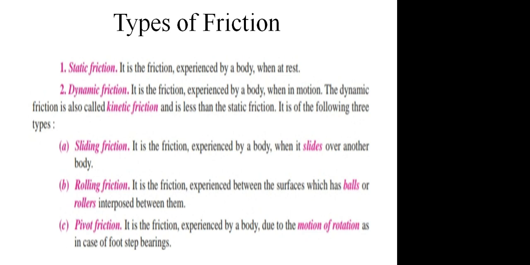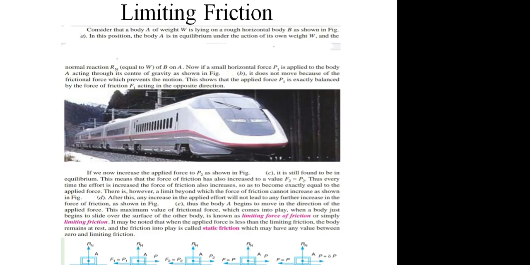The third type of dynamic friction is pivot friction. It is the friction experienced by the body due to the motion of rotation. The best example of pivot friction is a shaft rotating in a footstep bearing. Now let us see what is limiting friction.